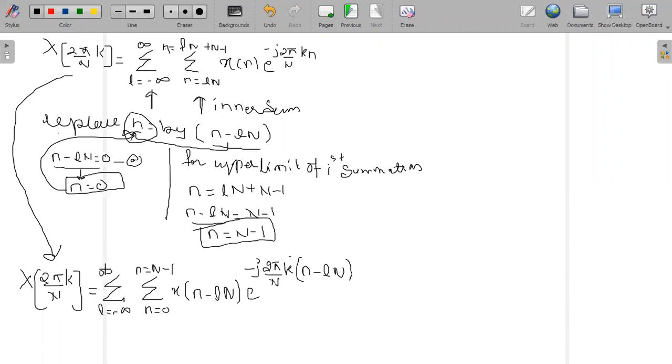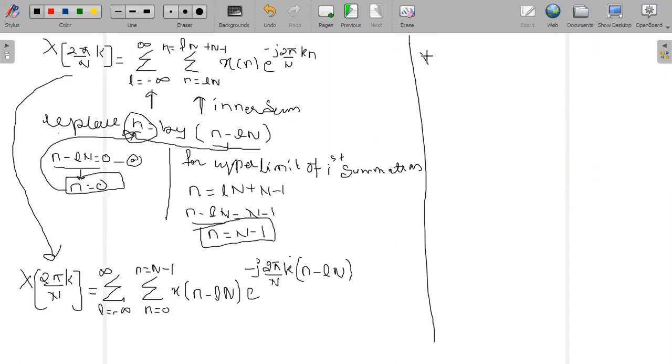Okay, so now let us try to change this value such that I get only this summation part. But let us apply the rule of the exponential. If the two exponentials are multiplied in the exponential part, they get separated. So how to do that separation is what we will see.